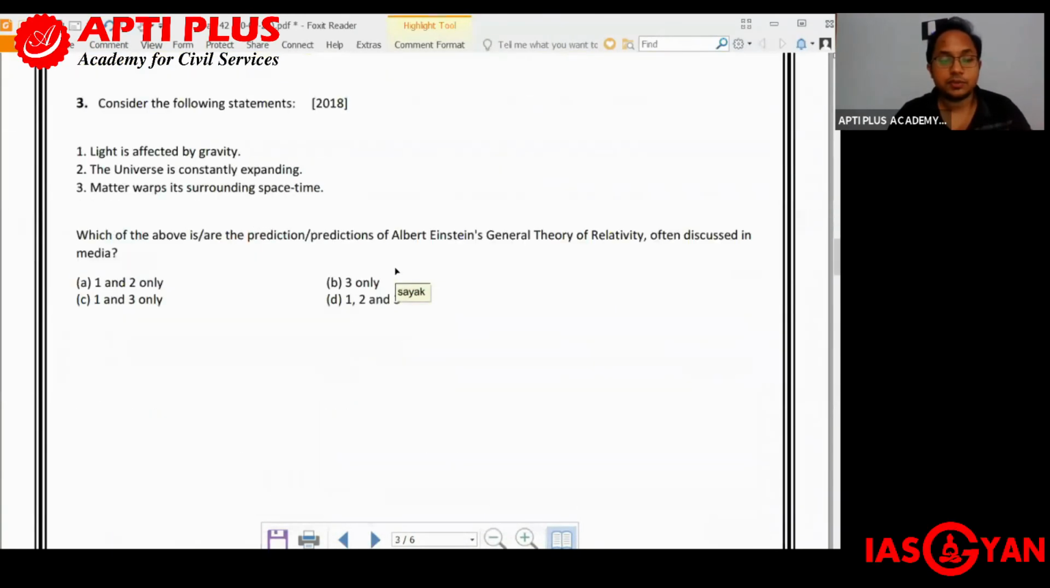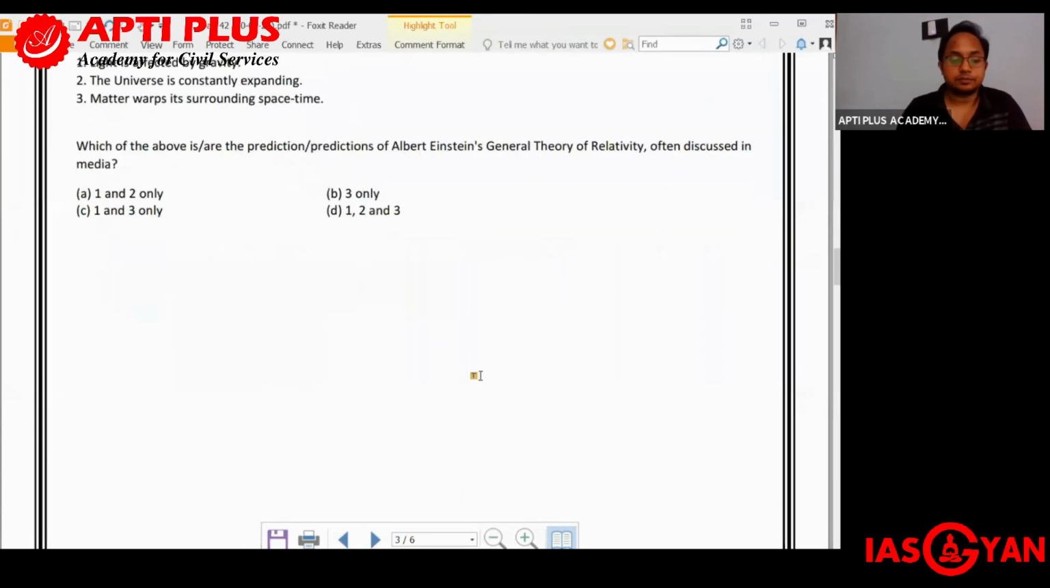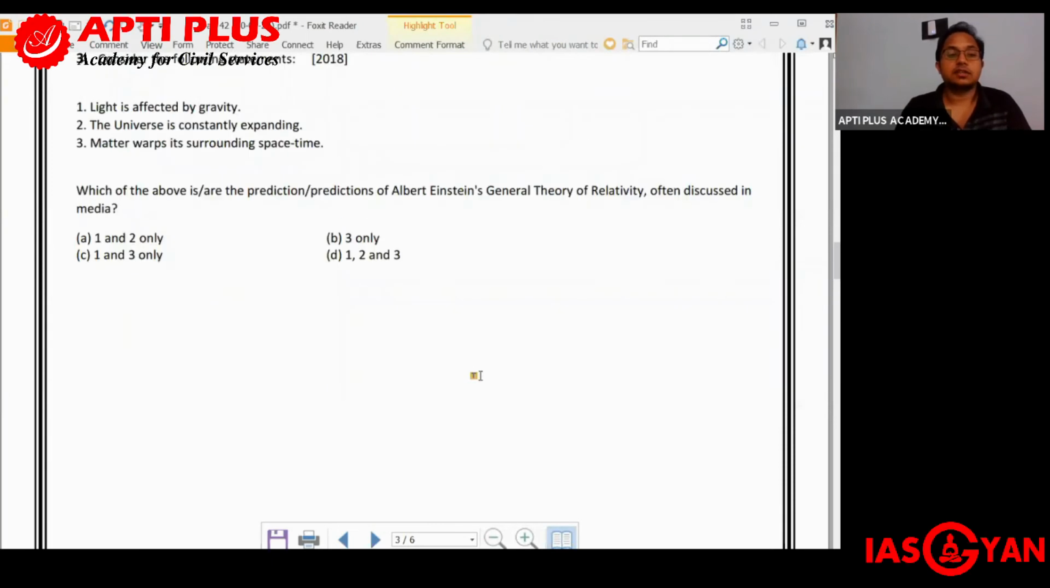Moving on to the third question, this was also asked in UPSC Prelims 2018, and the question is asking, consider the following statements. Number 1, light is affected by gravity. Number 2, universe is constantly expanding. And number 3, matter warps its surrounding space-time. So light is affected by gravity, the universe is constantly expanding, and matter warps its surrounding space-time. Let us try to understand this question. The answer for this is D. That is, all the 3, they are correct. And you have to find out the correct answer.